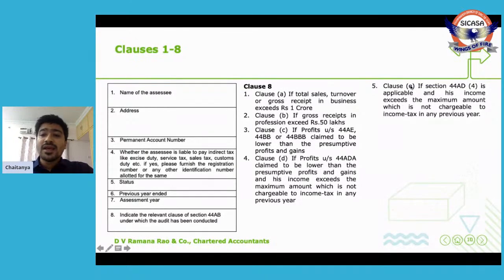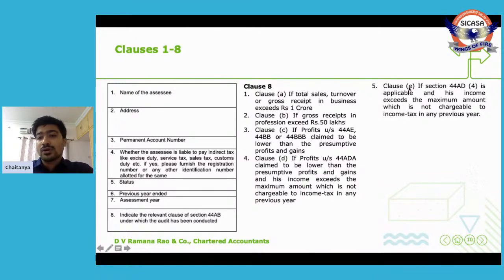Clause E. As we have seen, clause E is applicable in 2 cases here. Say there is a deeming fiction created under 44AD, wherein 6% in the case of digital transactions or 8% in the case of any other transactions will be the profits and gains from business or profession in the case of other businesses. So if the profits and gains from business or profession is less than 6% or 8%, then clause E should be mentioned.